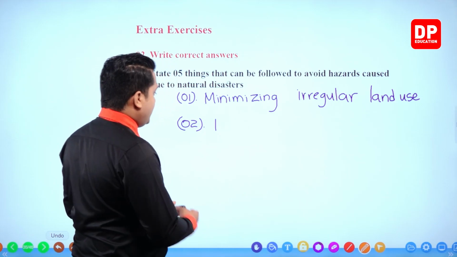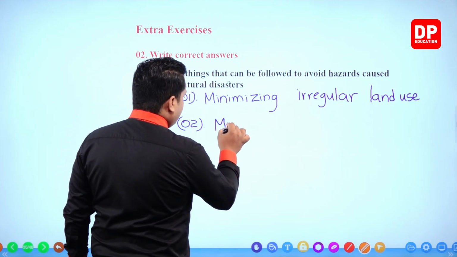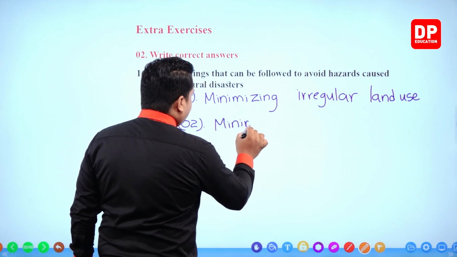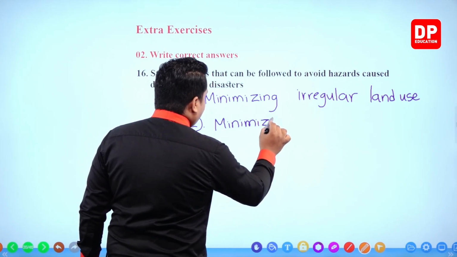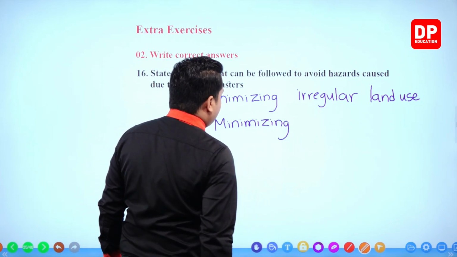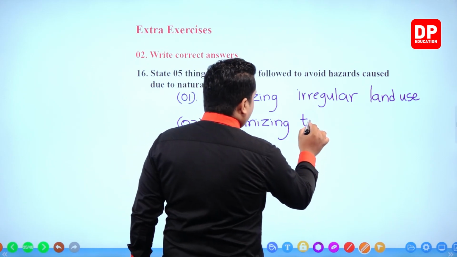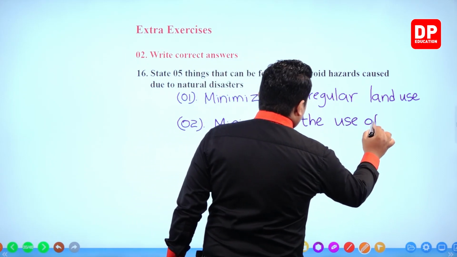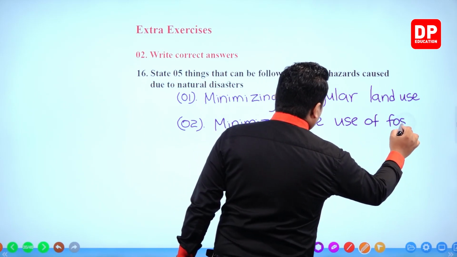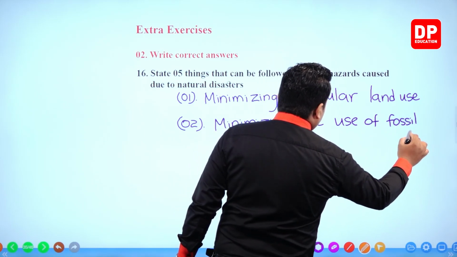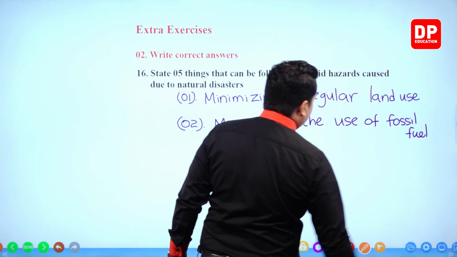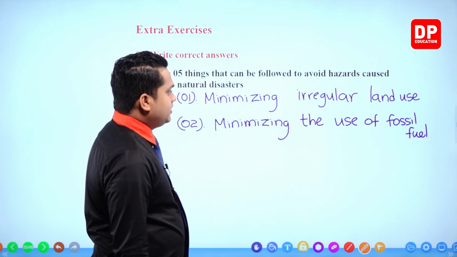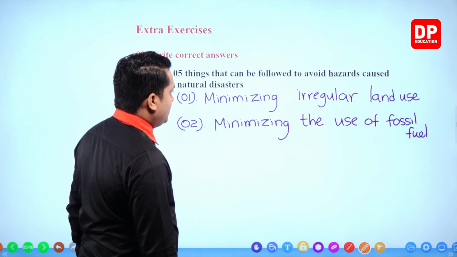Okay, so we can write minimizing the use of fossil fuel. Right? Minimizing the use of fossil fuel.